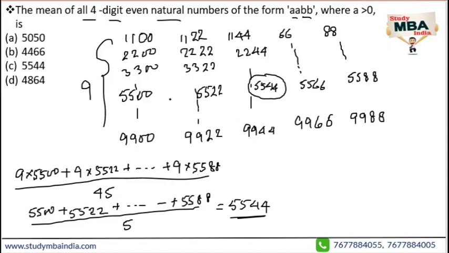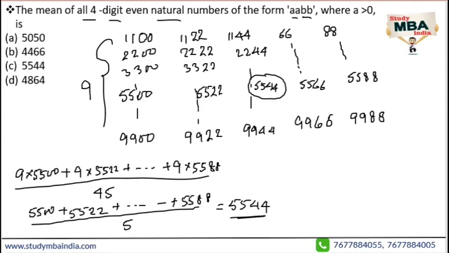Are you getting my point? Why are we saying this? Because the numbers are in AP, so the average will be the middle term. We are able to calculate this because the numbers are in AP as well as the count is the same, 9 in each group.